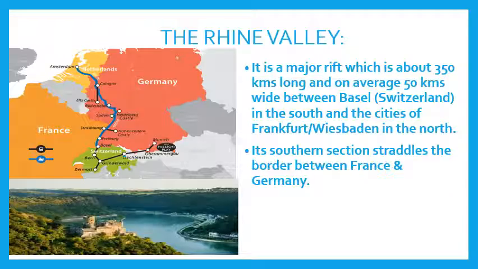Now let us take the first rift valley, that is the Rhine Valley. It's a major rift which is about 350 kilometers long and on average 50 kilometers wide between Basel, which is in Switzerland in the south, and cities like Frankfurt and Wiesbaden in Germany in the north. Its southern section straddles the border between France and Germany. In the first picture on the map, you can see how the Rhine Valley has formed a border between Germany and France. And in the second picture, you can see the Rhine Valley.